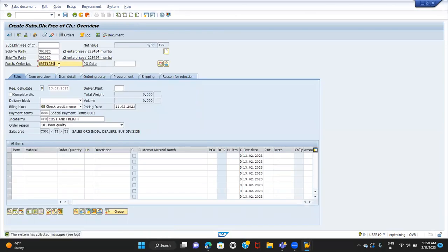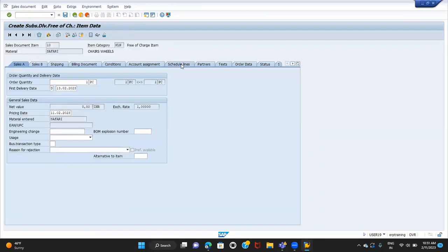Enter PO number, PO date, which item you want to place the order, that needs to be entered here. So I wanted to replace the same material, Safari. Okay, if you see here, price is coming as 0. Okay, so price is not charged. And item category here is KLN. Okay, KLN is the item category.